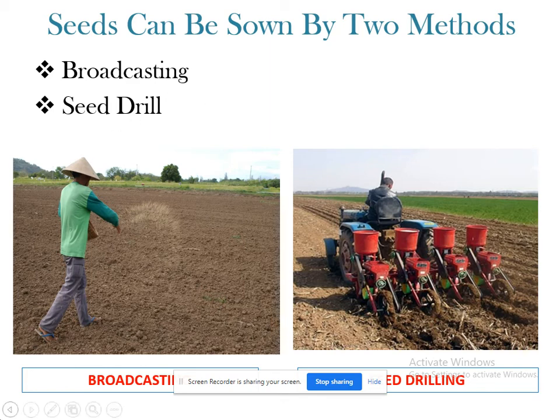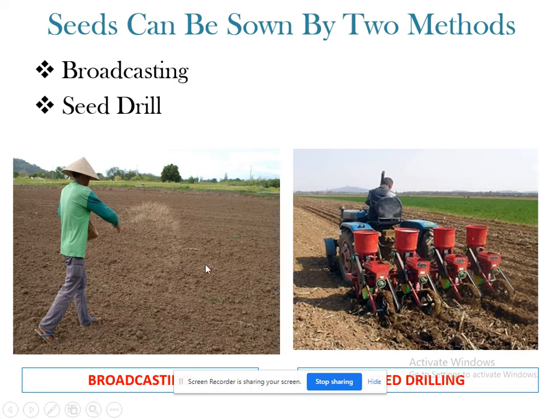This is the simplest and easiest method, but this method has advantages and disadvantages also. The advantage is that this is a simple and easier method for sowing the seeds, but there are some disadvantages also.